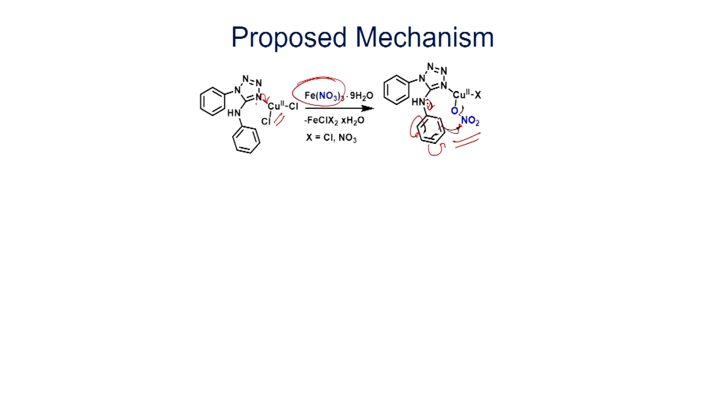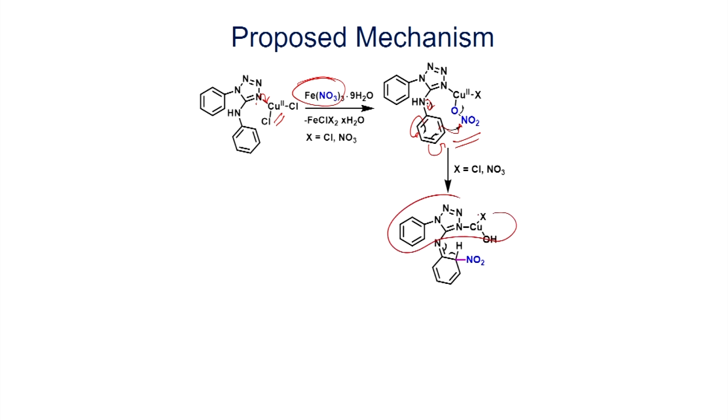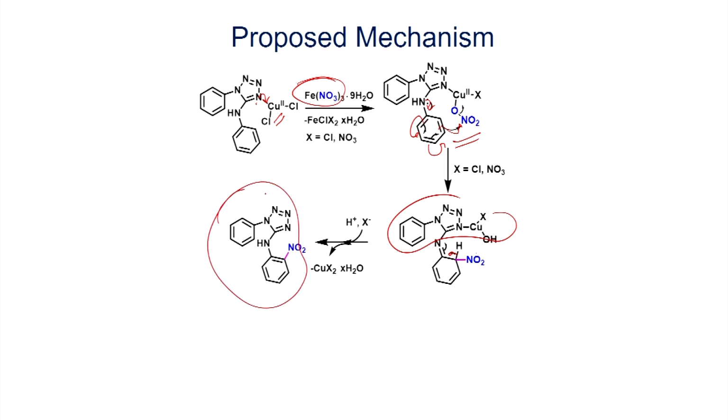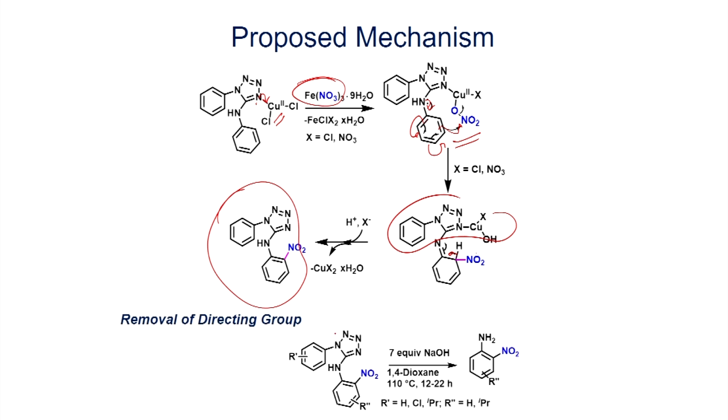So, this nitration takes place as shown here, then you will have this intermediate and this one. Once you form this one, then you lose the proton, so you can get this nitro compound.